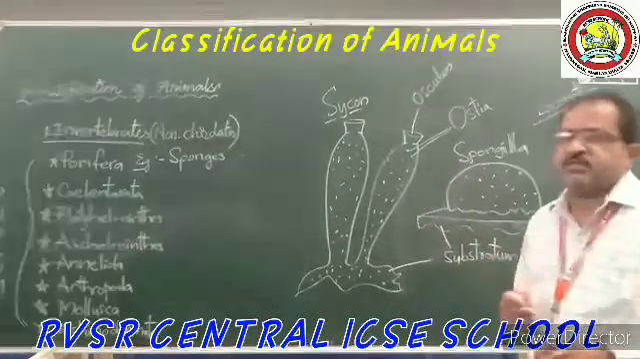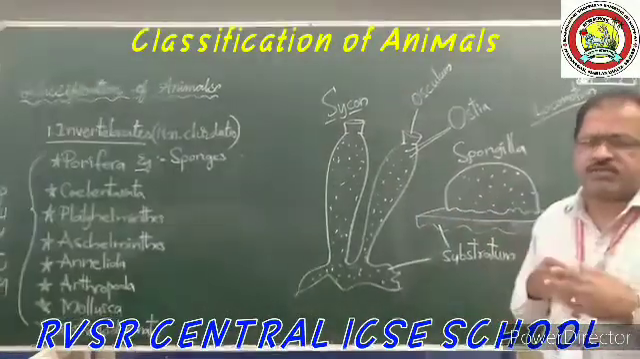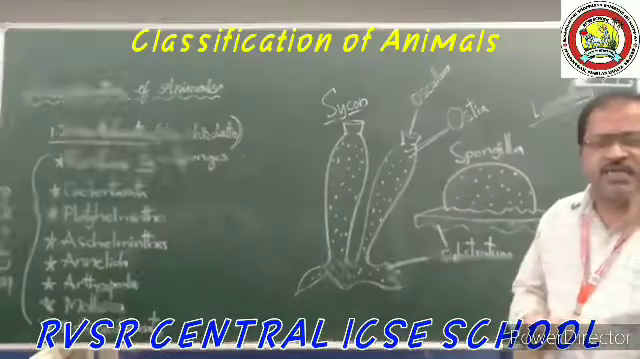These are also called poriferans. And coming to the next one, it is Coelenterata.